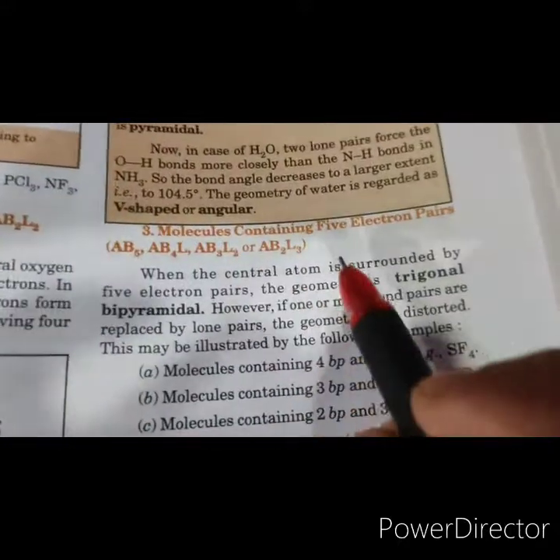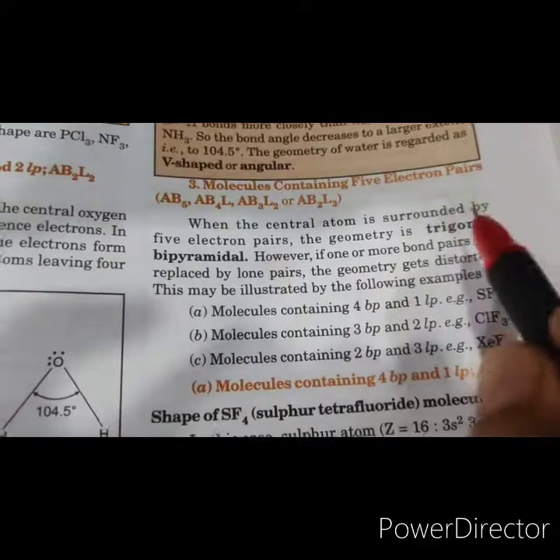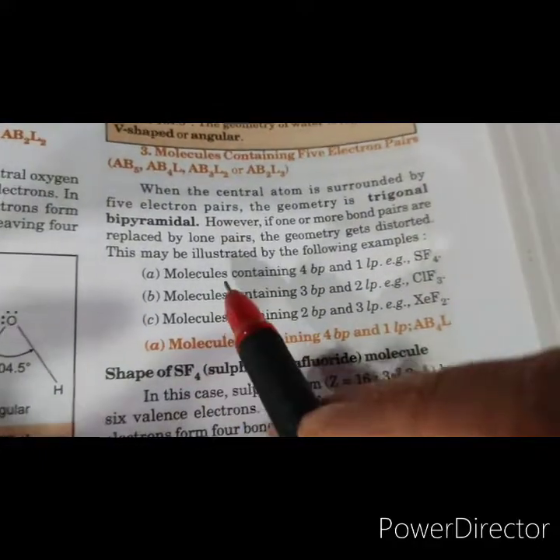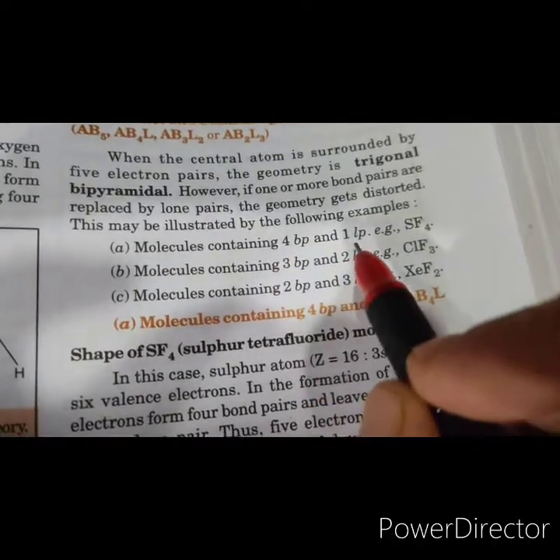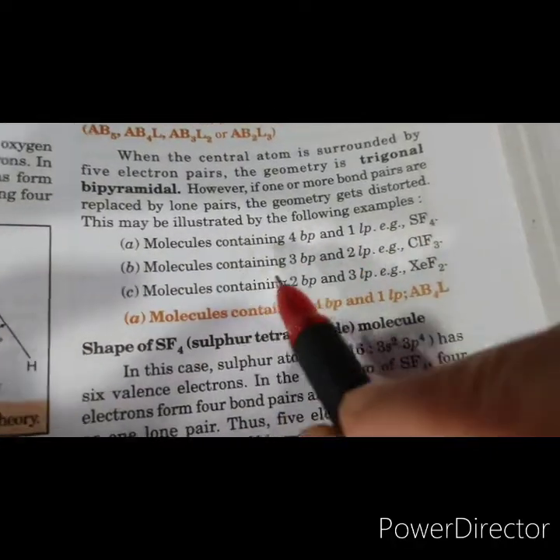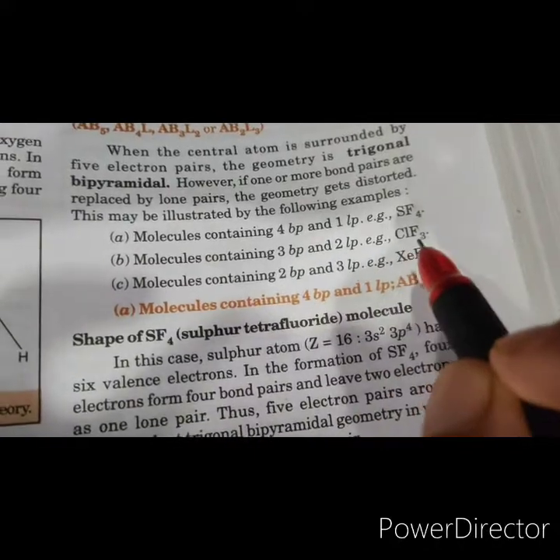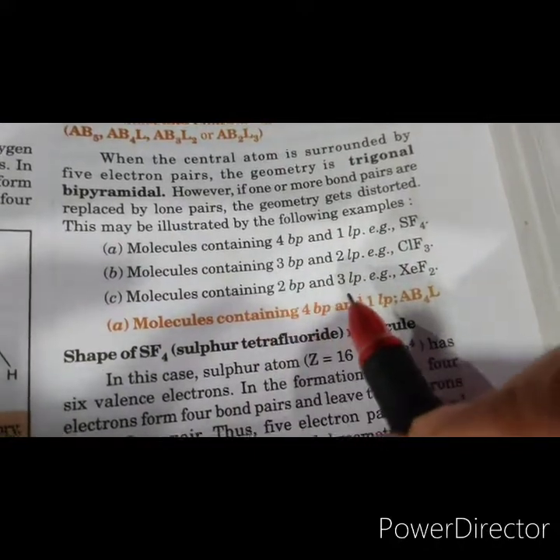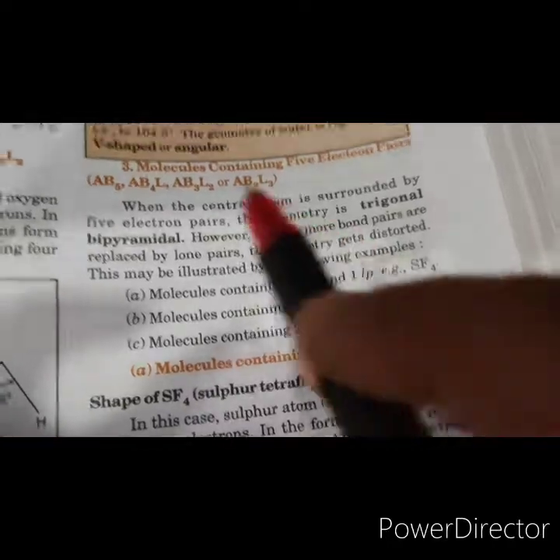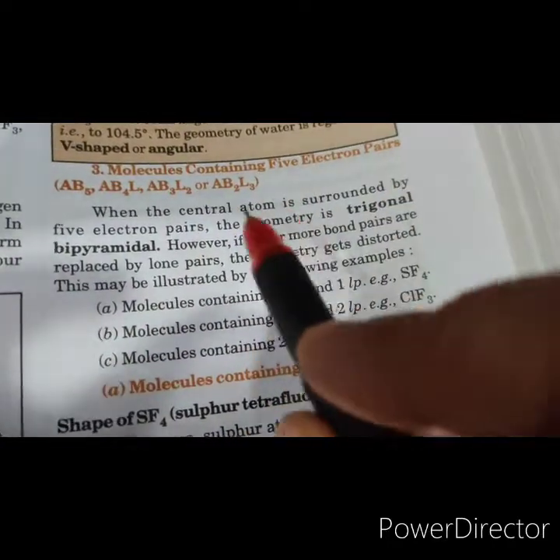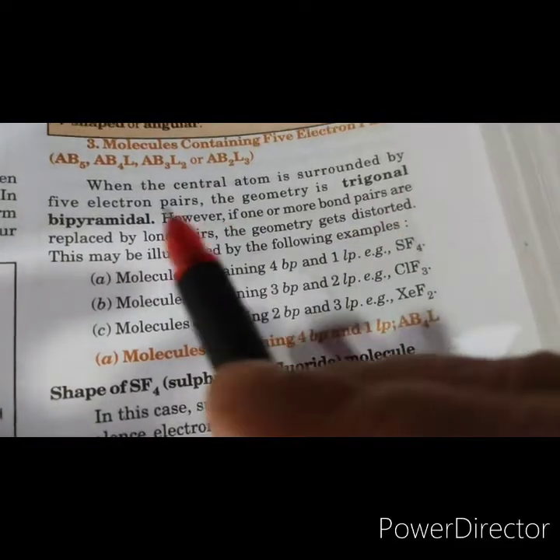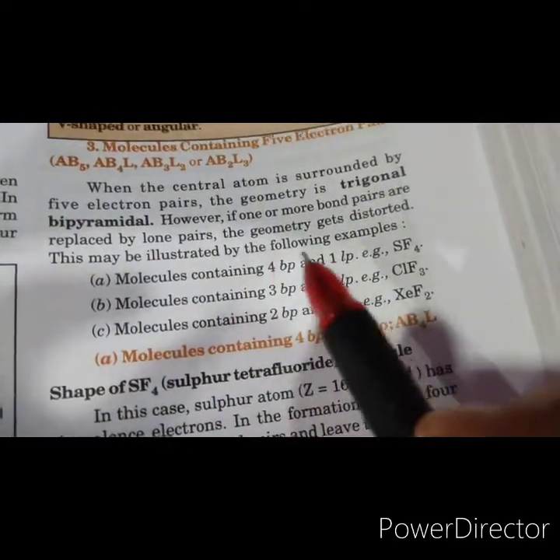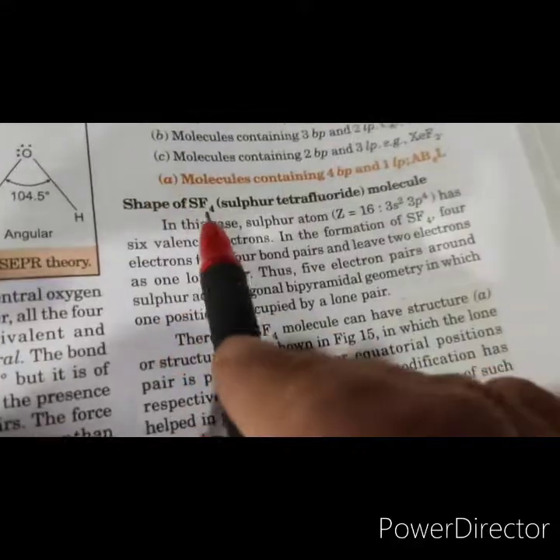Then we come to the molecules which contain 5 electron pairs around the central atom. Now in this we will discuss 3 cases: when there are 4 bond pairs and 1 lone pair, example SF4; when there are 3 bond pairs and 2 lone pairs, example ClF3; when there are 2 bond pairs and 3 lone pairs, then XeF2. Now, when there are 5 electron pairs around the central atom, the expected geometry is trigonal bipyramidal, but the presence of lone pairs distorts the geometry.